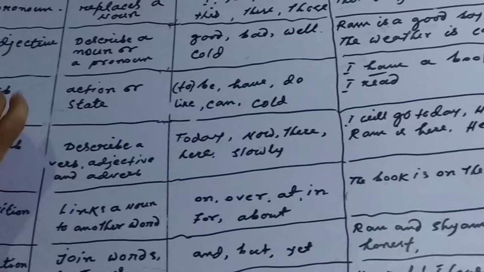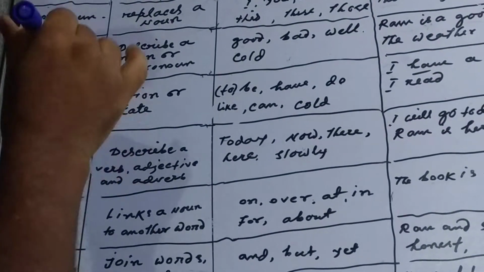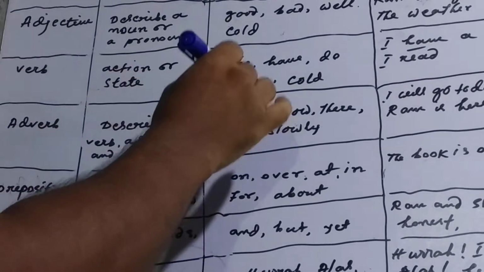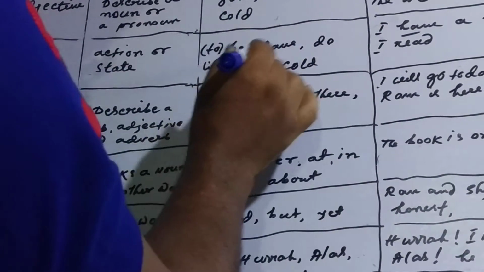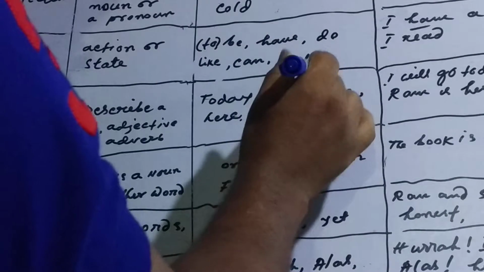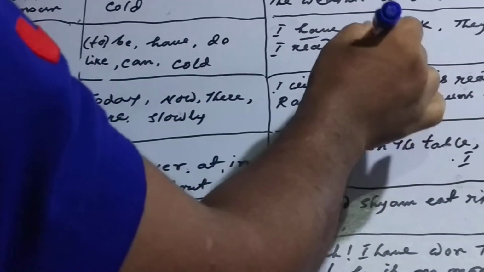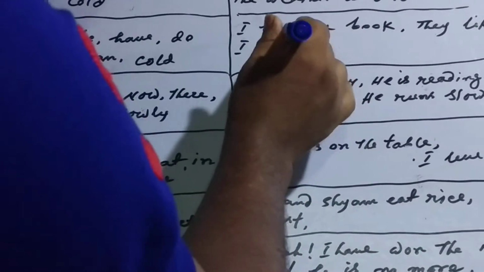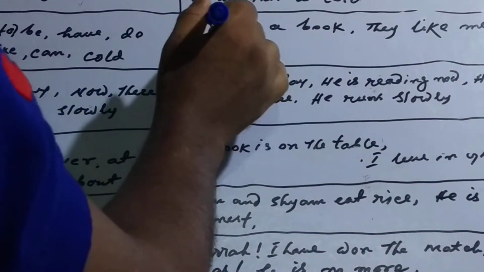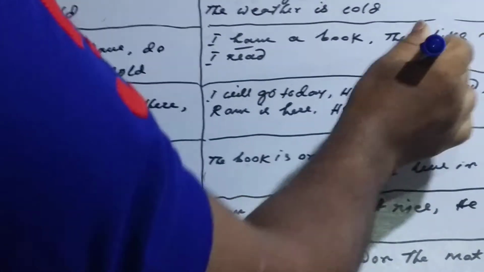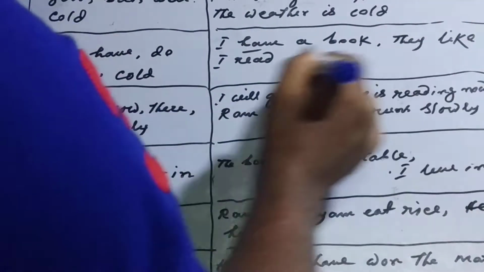Next, verb. What is a verb? A verb is a word which is used for saying something about a person or a thing. Here are some examples: be, have, do, like, can. I have written some sentences with these verbs. Now look here.